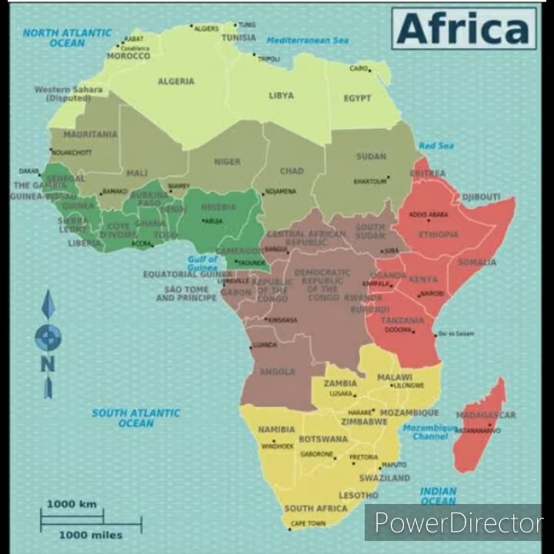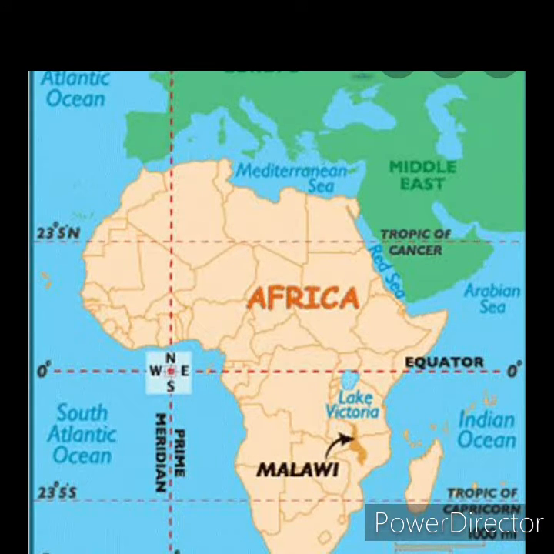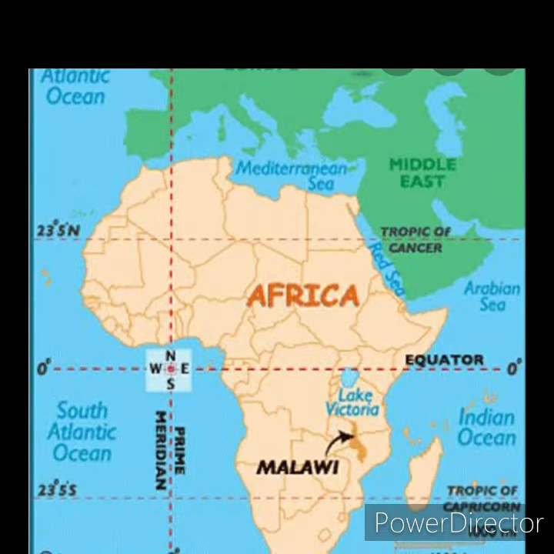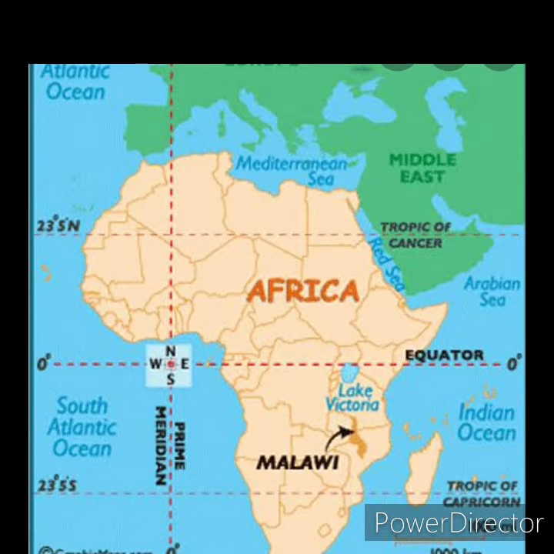It stretches from 37 degree 21 minute north latitude to 34 degree 51 minutes south latitude, and also from 17 degree 33 minute west longitude to 51 degree 27 minute east longitude. The equator passes through the middle of Africa and cuts it into two equal halves.